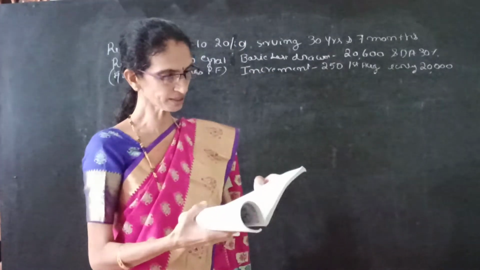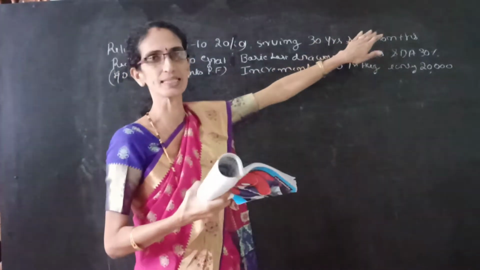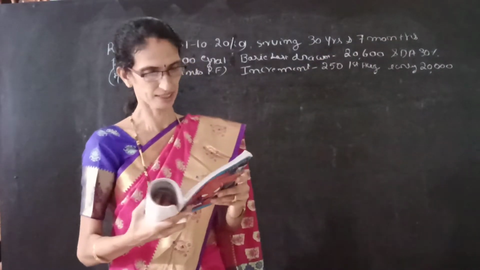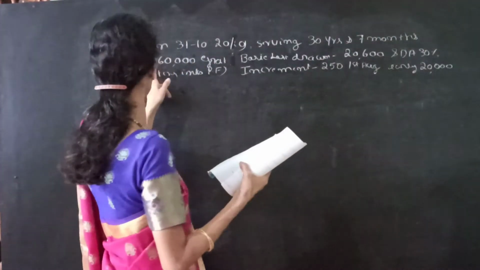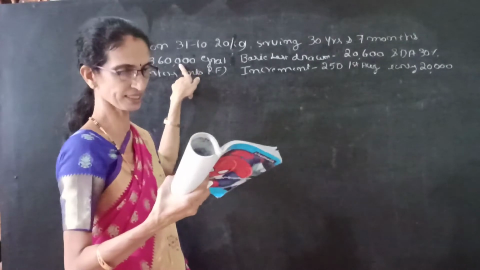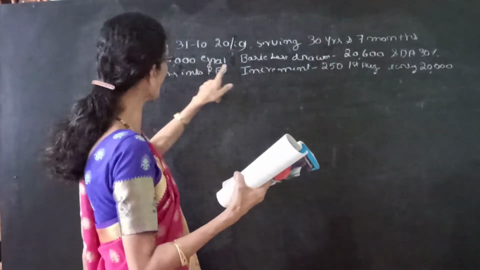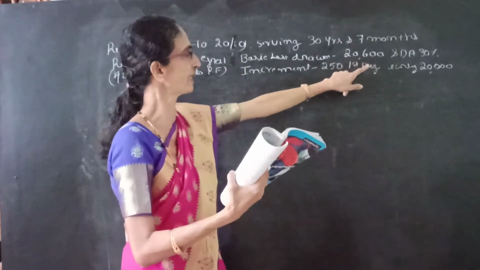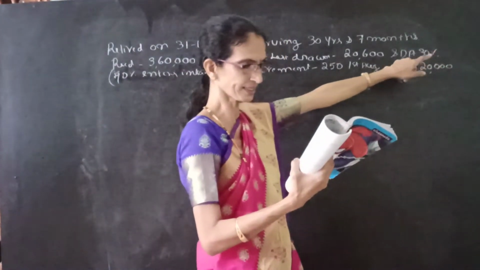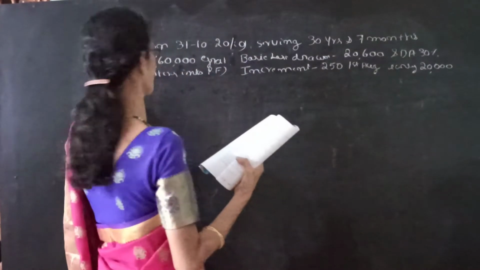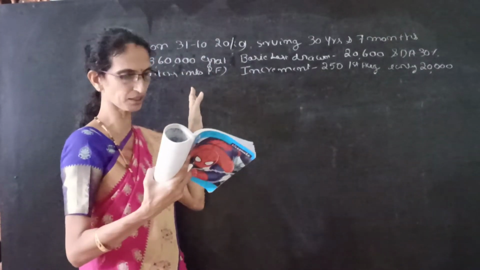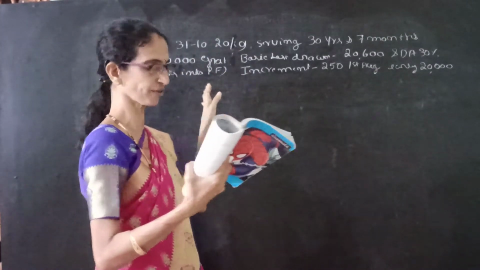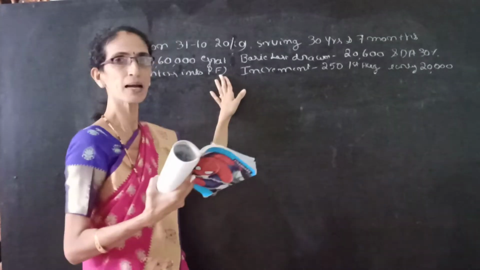31/10/2019 after serving for 30 years and 7 months and received a gratuity of rupees 3,60,000. His last drawn basic was 20,600 and DA 30% of basic, and given within bracket it is given 40% of DA is considered for PF.